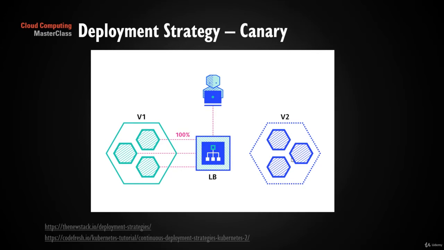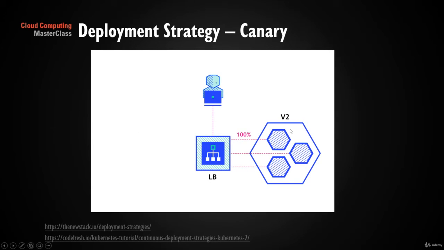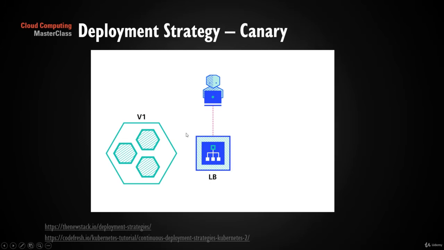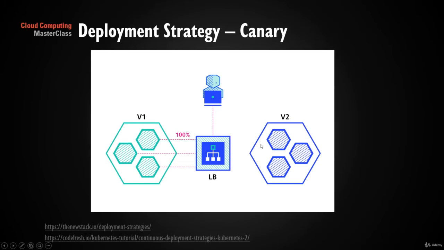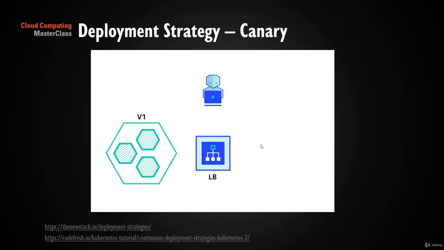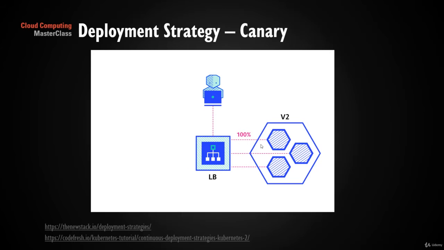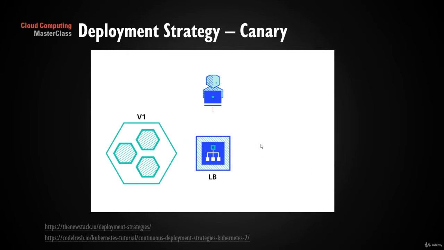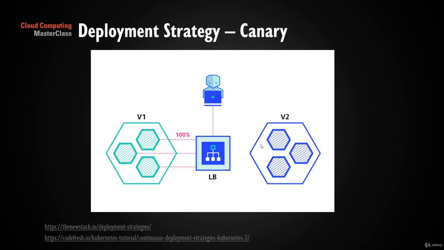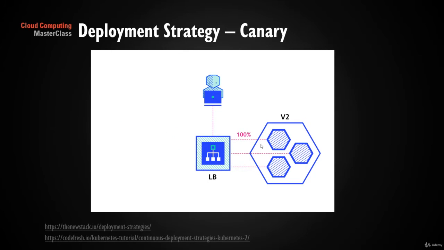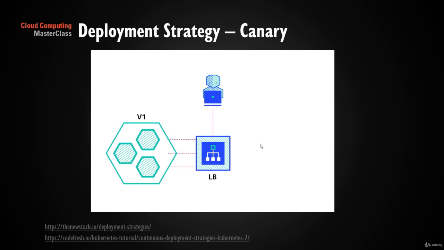Coming back to canary deployment, you create another instance, definitely in the cloud environment itself, and then you slowly move the traffic. Initially you can start with say 10%, 20%, 50%, and 100%. And you can see this happening in our App Engine demo itself. By default, you can split the traffic and increase the traffic onto the new version whenever you gain confidence in the new version being deployed. So without any errors or problems, if it is running, then you move the traffic onto the new version.